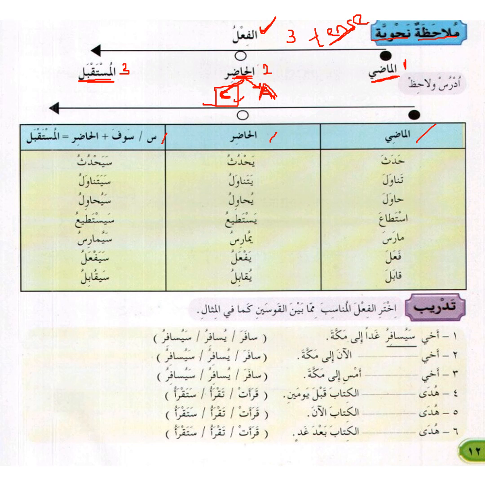You can see we have sin. This sin is called sin tanfis. It indicates that something is going to happen, that thing will soon happen. And sawfa also indicates that thing will happen in the future. But this sin is more immediate. It means it will happen, maybe in the next 5 minutes, 10 minutes, an hour, a day, 2 days, 3 days. I hope you understand.